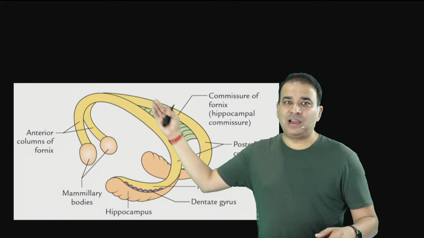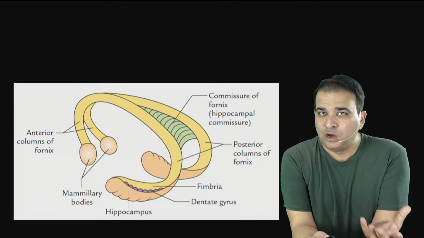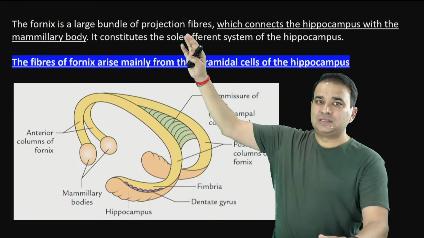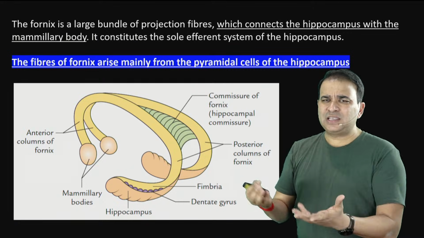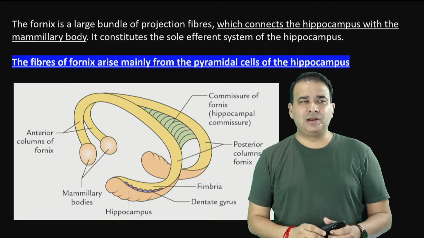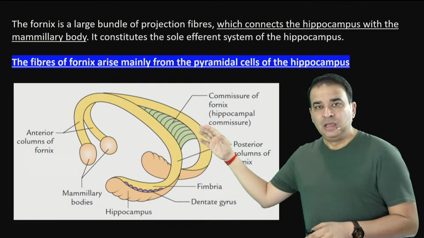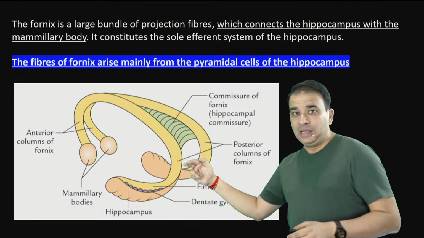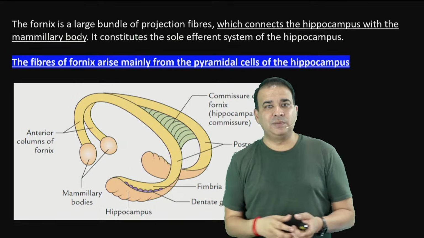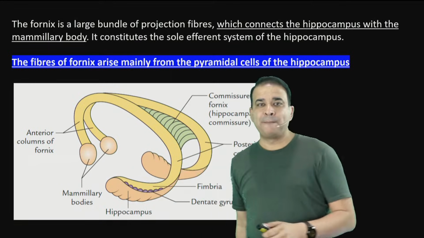You never know, next time they will ask you where it terminates, and it terminates in the mammillary body, which is a part or component of the limbic system only, guys. So remember, the fornix is a large white matter bundle. Fornix actually is an example of everything here. Like the book says that it's a projection fiber. We have every kind of fiber in the fornix here. It is a commissural fiber also. It is an association fiber also, running in the same cerebrum, and it is an example of the projection fiber. It is projecting downward onto the mammillary body, to the diencephalon.